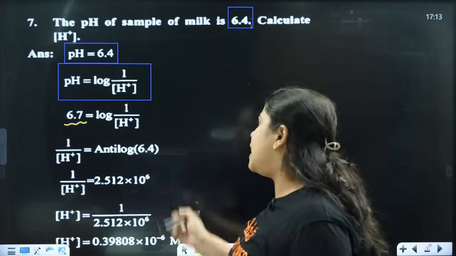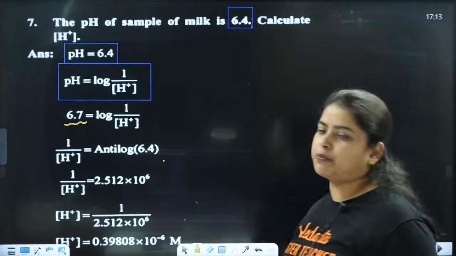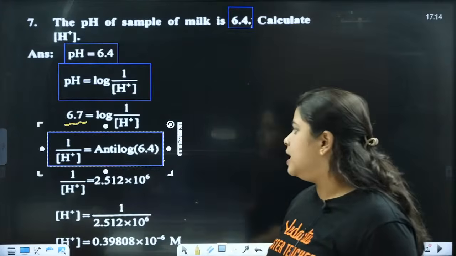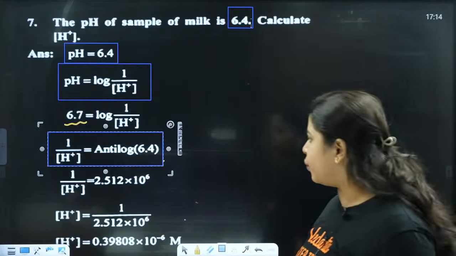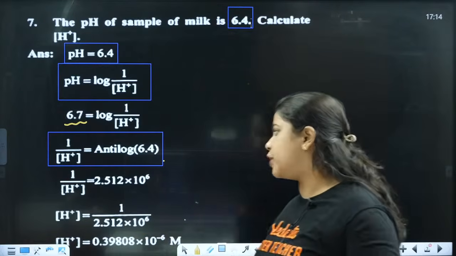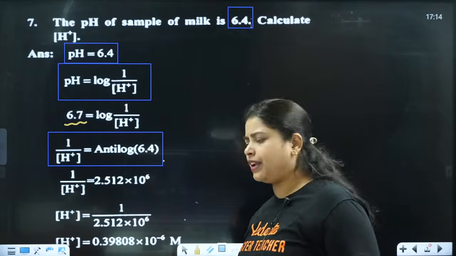Clear? 1 by H plus is equal to anti-log of 6.4. Anti-log of 6.4. Clear? Next, 1 by H plus, that is anti-log of 6.4, is going to be how much? 2.512 into 10 raised to 6.